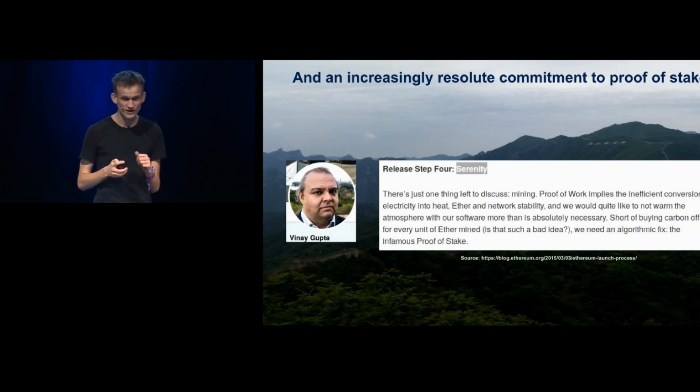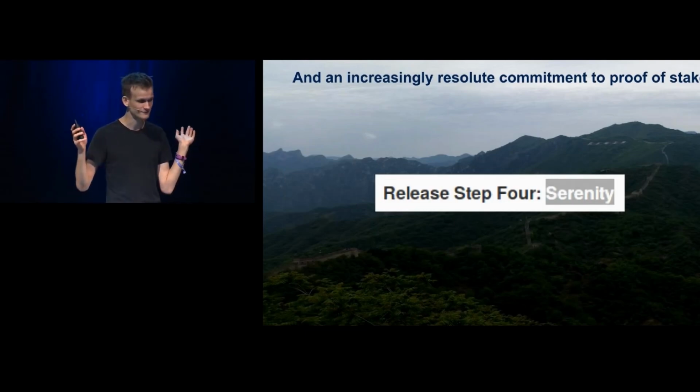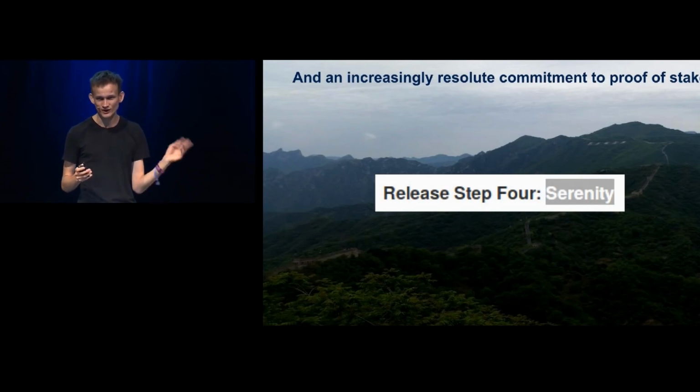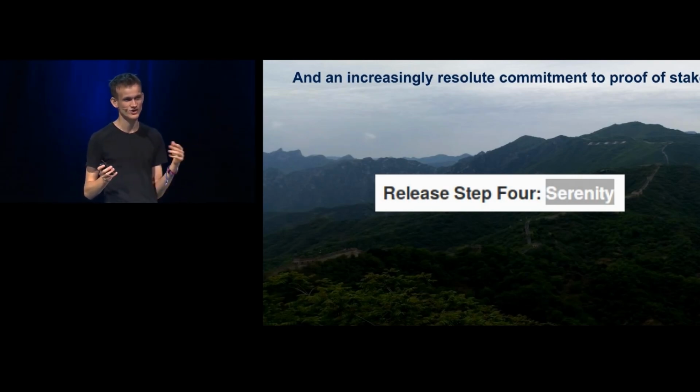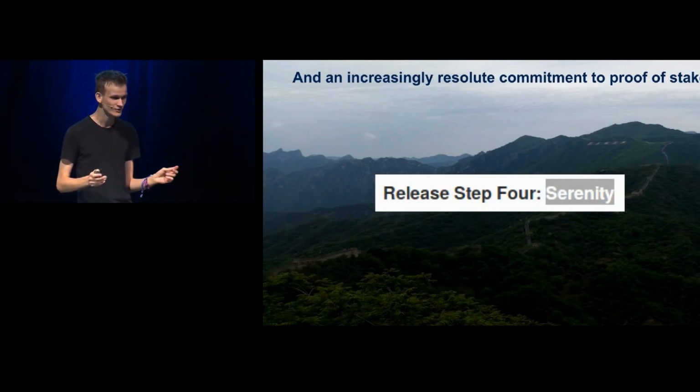And Stage 4, Serenity, proof of stake. So from now on, we're not going to call it Ethereum 2.0. I also refuse to use the word Casper because I find it insanely lame. We'll call it Serenity.